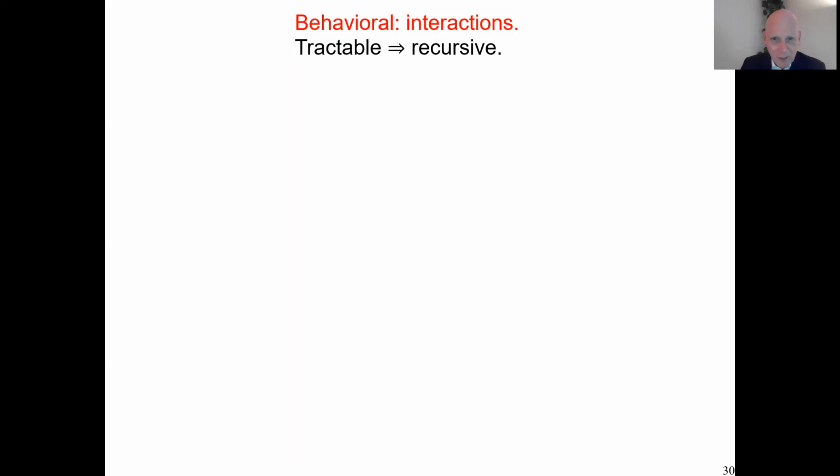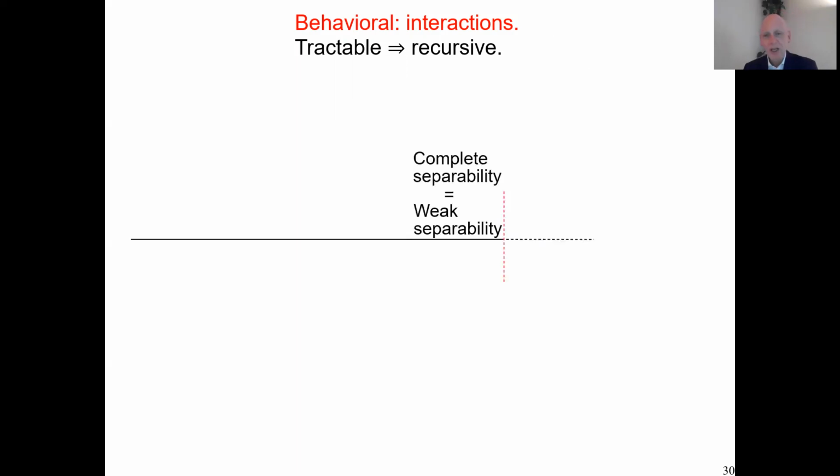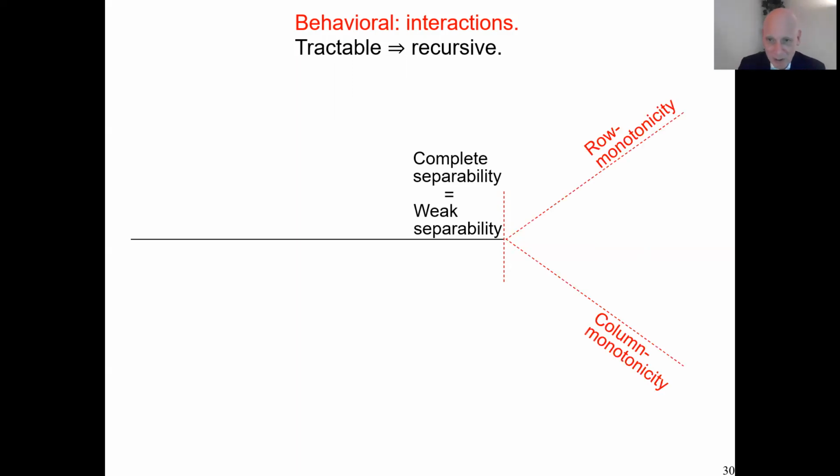I draw a figure of the situation, and we have this shocking theorem that deprived us of the middle ground. Now the left and the right end of the extremity, they are the same. We have no middle ground. So if we want to do anything behavioral, we have to give up at least one of the two weak separabilities. There's no other way. That's already a bit shocking, but then we have to live with it. And then for tractability reasons, we do either row monotonicity or column monotonicity, one of those two, and that's it. For tractability, you have to do one of these two. They are exclusive. You can't have both of them.